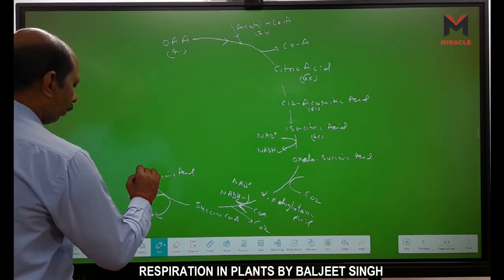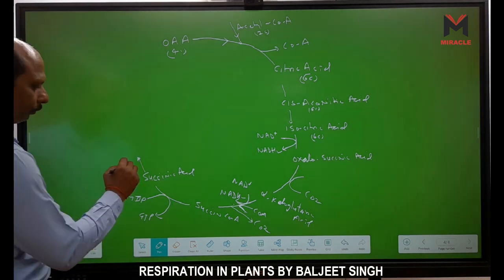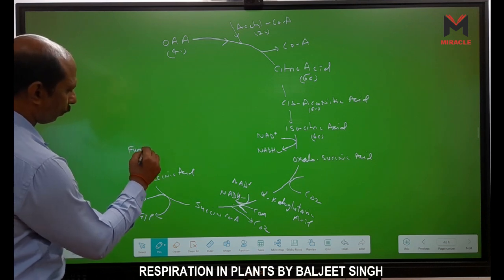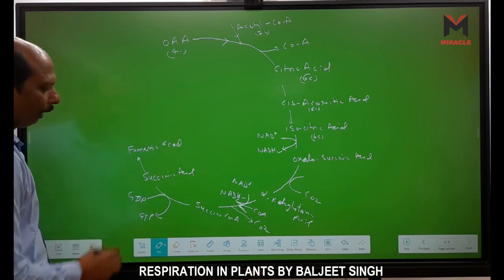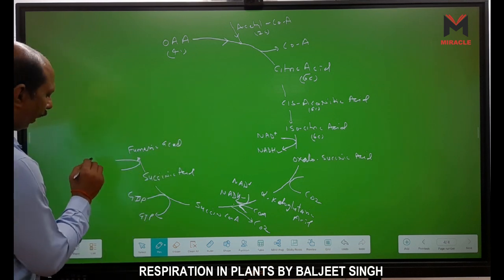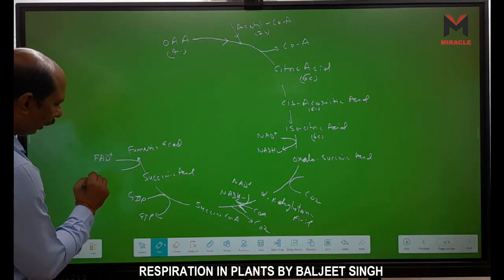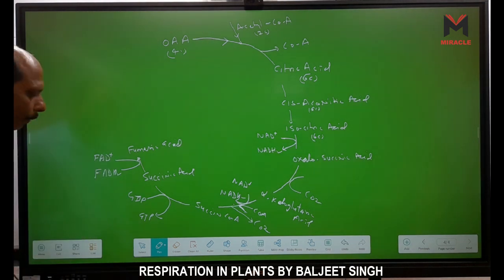Succinic acid is converted into fumaric acid. And in the formation of fumaric acid, FAD is converted into FADH2. Right? FADH2 is formed.